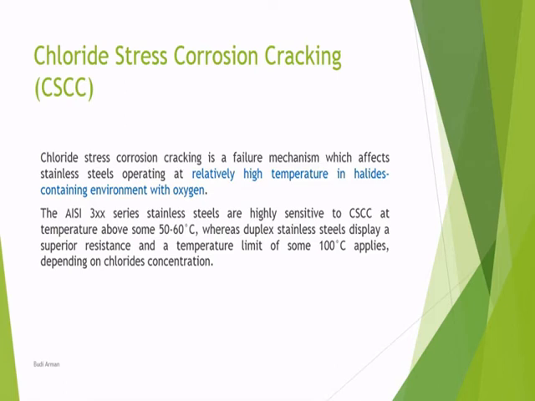Whereas duplex stainless steel displays a superior temperature limit of some 100 degrees, depending on the chloride concentration. So for the 3XX we have a limitation up to this temperature. For duplex the limitation is until 100 °C, depending on the chloride concentration.